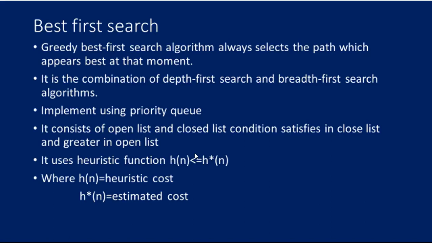Step 6: for each successor node, the algorithm checks for the evaluation function f of n and then checks if the node has been in either the open or closed list. If the node has not been in both lists, then add it to the open list. Step 7: return to step 2. You don't need to get confused with the steps. Let me show with an example, you might get clear.